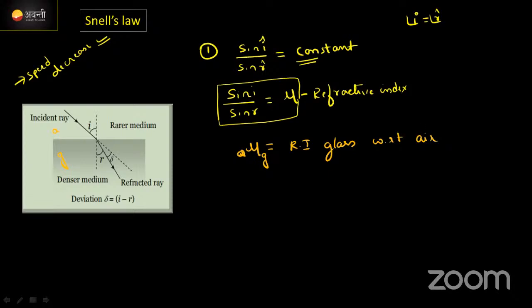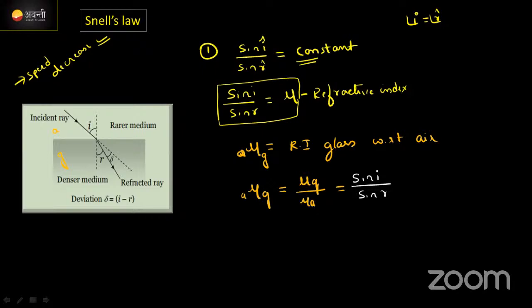Clear now? We can write this one in a ratio form also. How to write this in a ratio form? Look carefully. Mu of G with respect to A can be written as mu G upon mu A. Clear? Actually, this mu G by mu A is nothing but mu G of A. It is nothing but sine of the angle of incidence by sine of the angle of refraction. Correct? Now we can equate this one like this: sine of the angle of incidence to the sine of the angle of refraction.